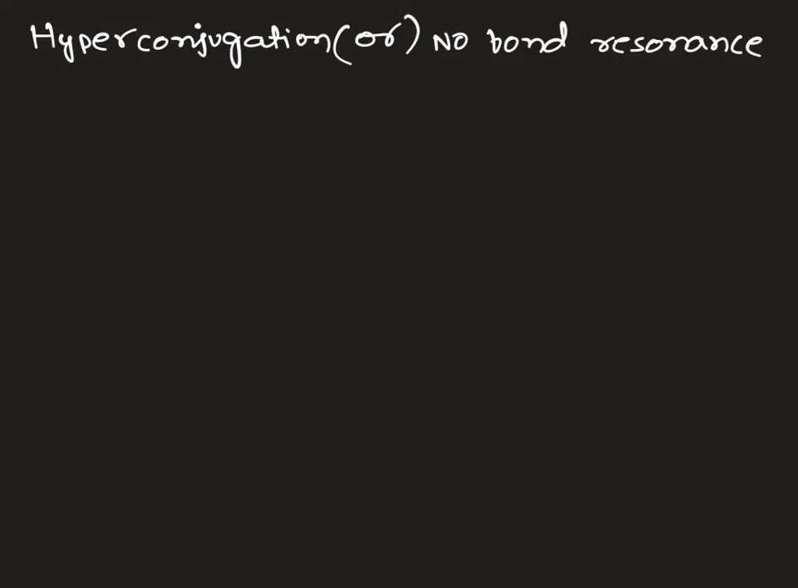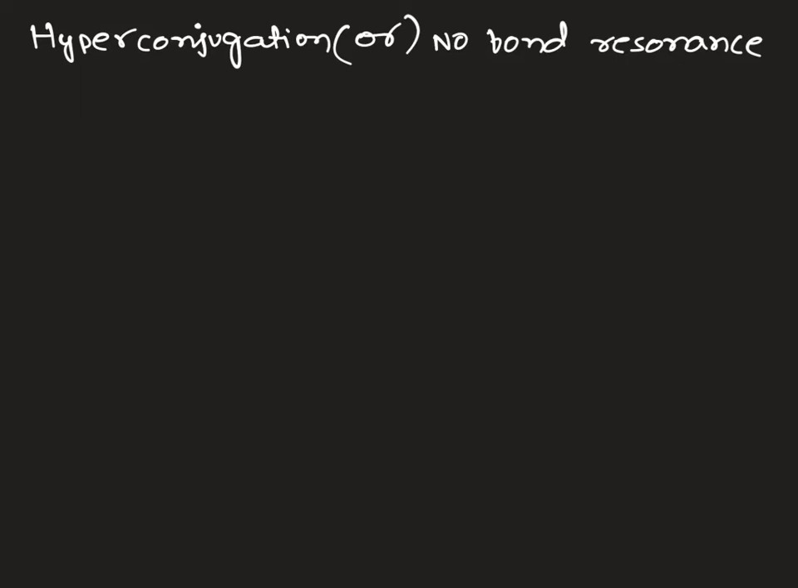In mesomeric effect, delocalization of pi electrons or non-bonded electrons takes place. In the hyperconjugation, the sigma bonded electrons are involved in the delocalization, or sigma bonded electrons interact with the pi or p orbital of double bond. This effect we call as hyperconjugation.